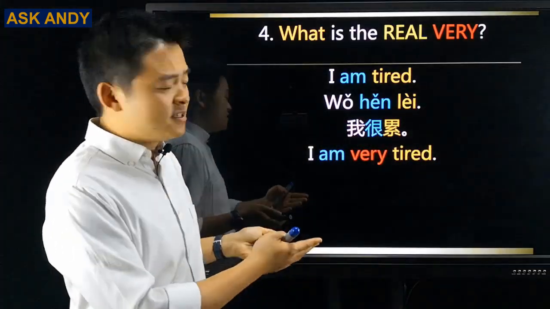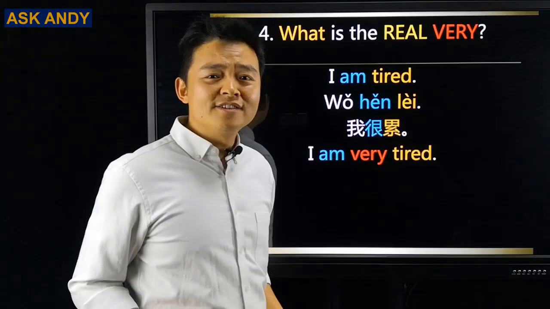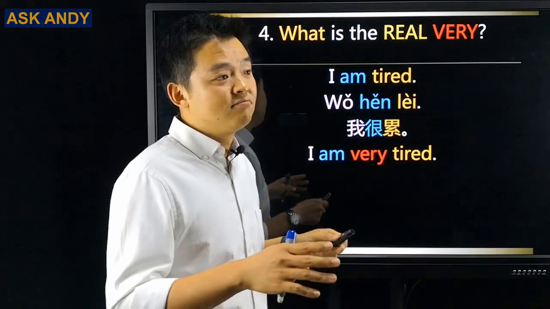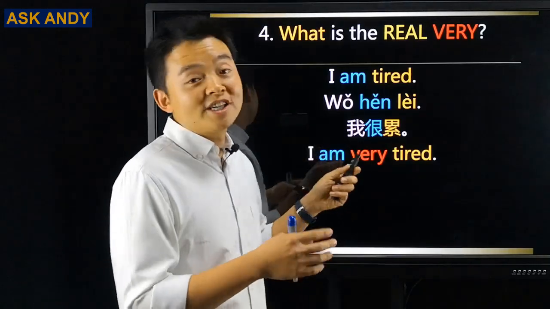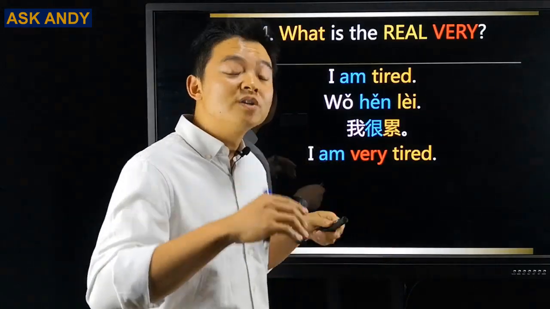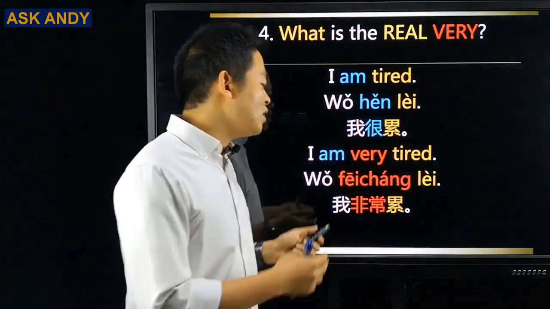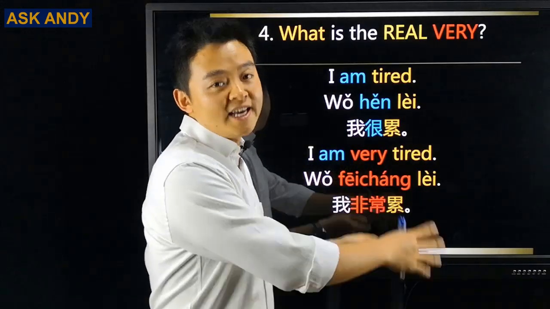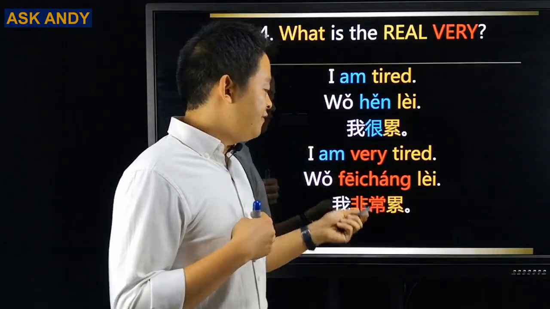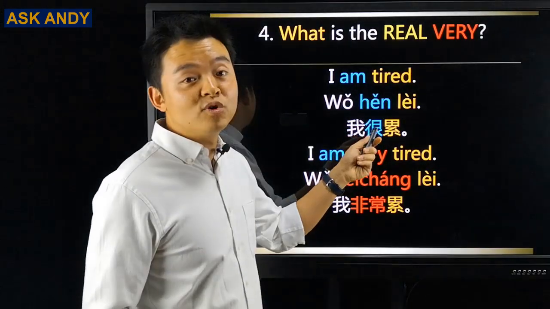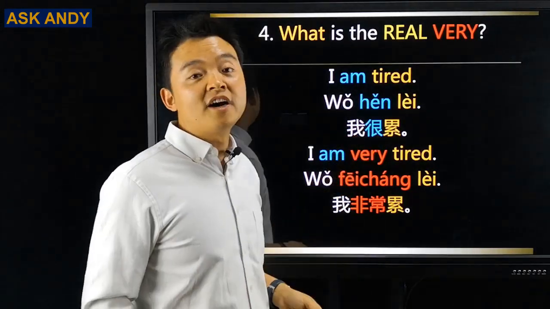And then what about this sentence? I am very tired. So you want to say the real very. It is not just like a link word between subject and adjective, the basic level. You want to say very. What is that one? That is 我非常累. So in this case, you can see we don't need the 很 anymore. We replace it with 非常.